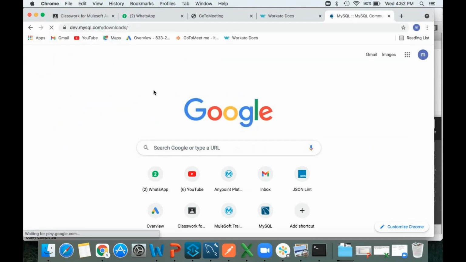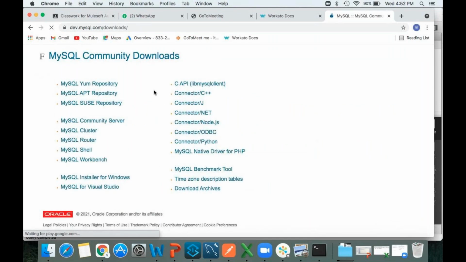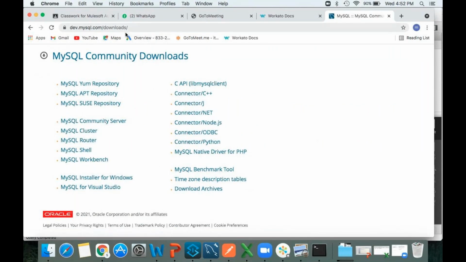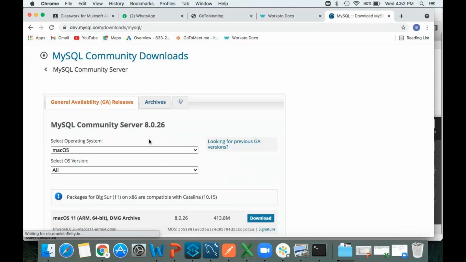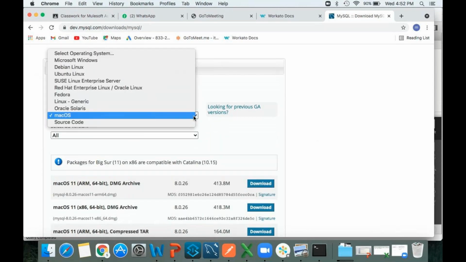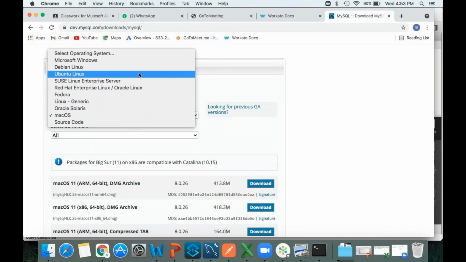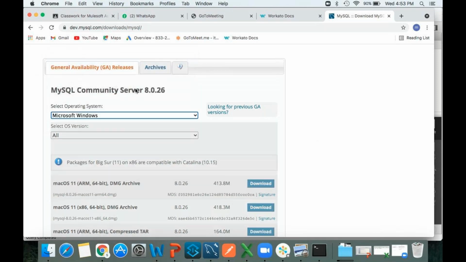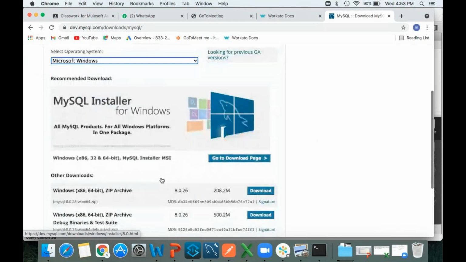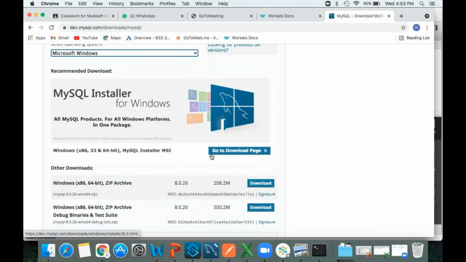MySQL community downloads. Click on this. As soon as you click on this, it will take you to this page. Click on this MySQL community server. Select your OS. In my case, I am using Mac OS. If you are using Windows, select this option. Click on this MySQL installer MSI. Don't click the zip files. Click on this, go to download page.